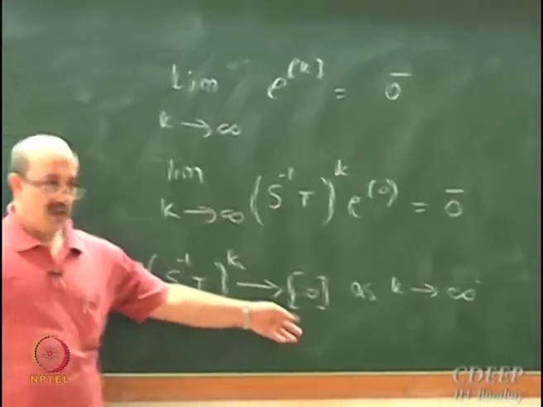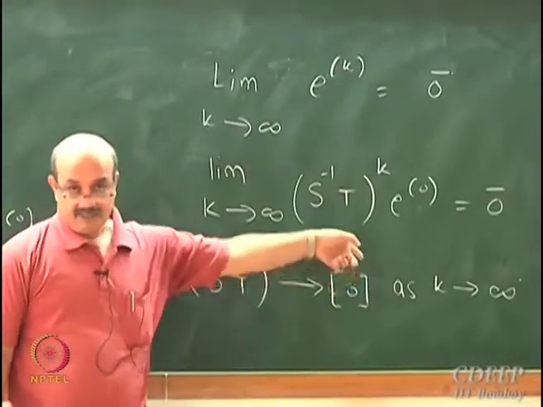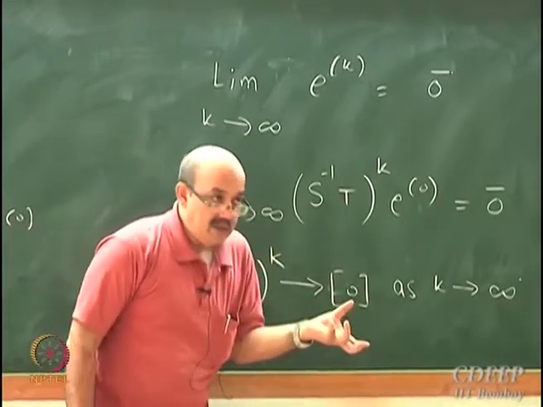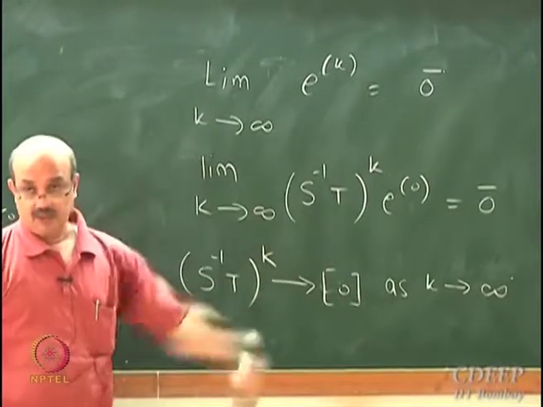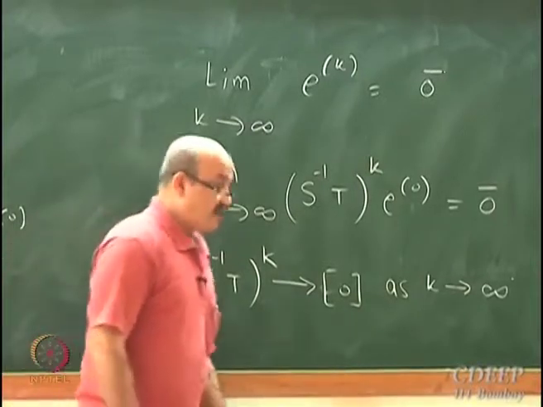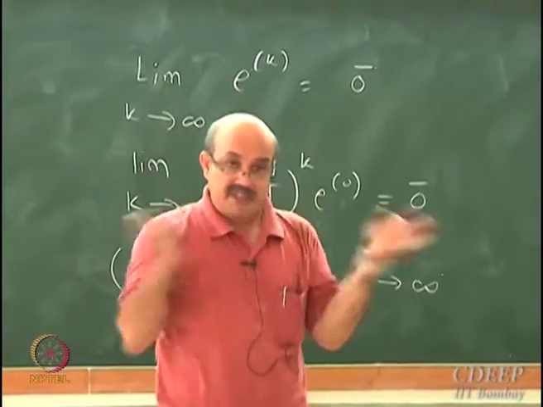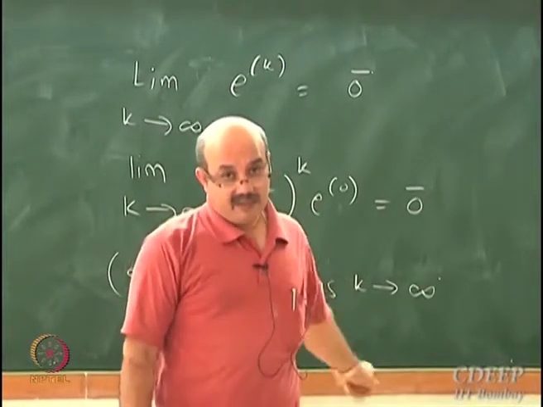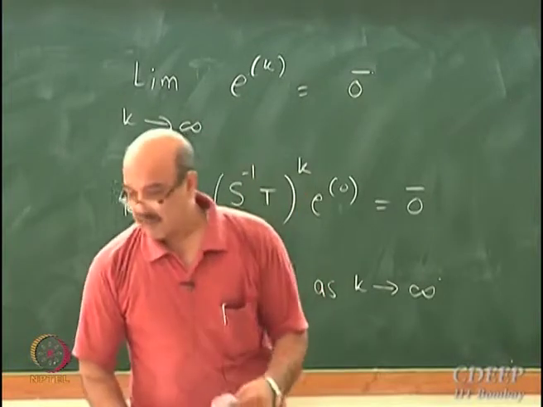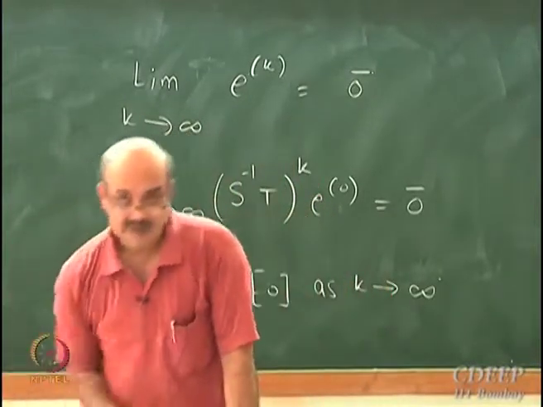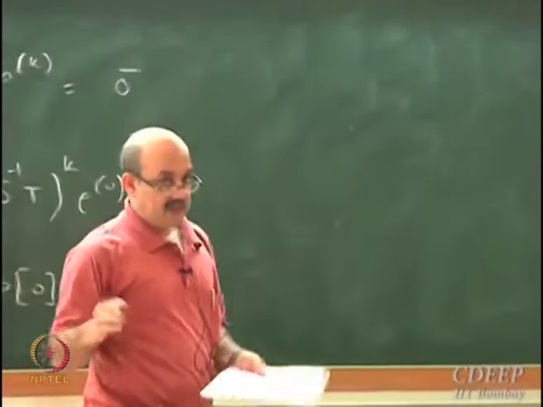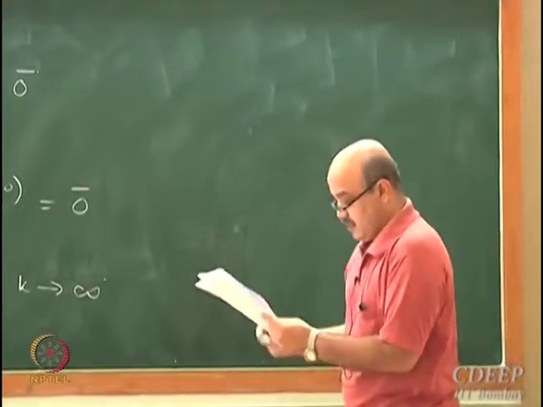What should happen is S inverse T... So I should choose S inverse T in such a way that this condition holds. It looks quite formidable. How do I choose a splitting of a matrix in such a way that this condition holds? Well, not as bad as it looks. We'll look at the theoretical basis, then it will be clear that it's not that difficult to do this.